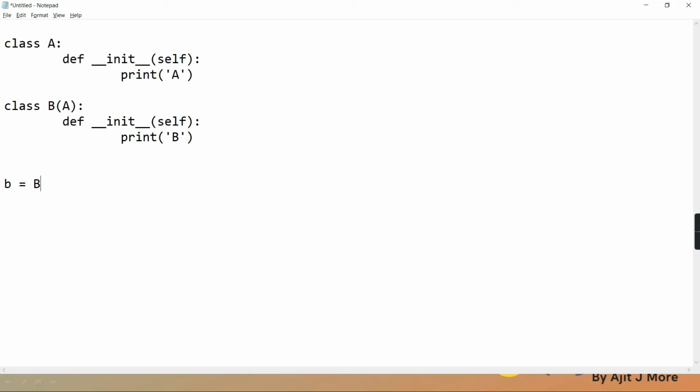Getting? So suppose if I run this code, will it display A, B, or will it display only B? In which language? In Python. In Python it will display only B. In Java it will display BA. BA or AB? First it will go to the child constructor, right? But in that, first, implicitly it has given a call to the parent constructor like this. The compiler has inserted this line. Okay. Then AB. Clear? The compiler has inserted that line in your child constructor.